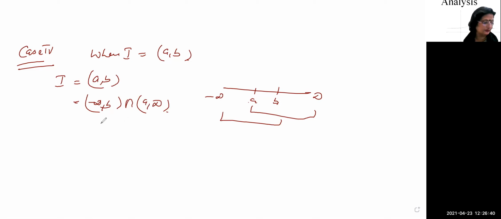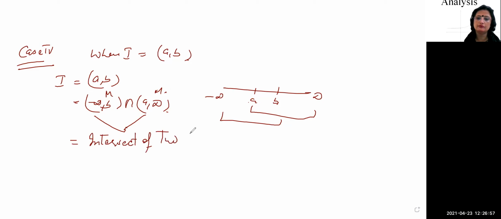By case number 2 and 3, both are measurable. This one is measurable, this one is measurable. By case number 2 and 3, it implies the intersection of two measurable sets is measurable. It implies the interval a to b is measurable, right?